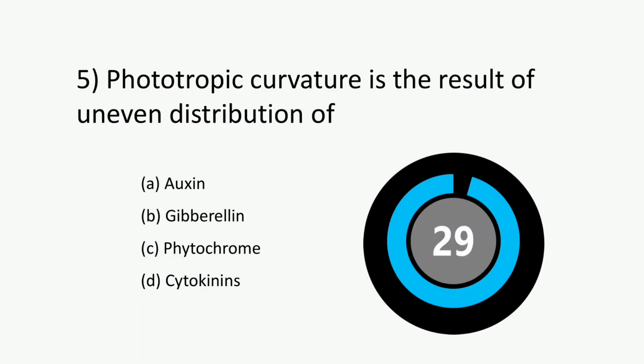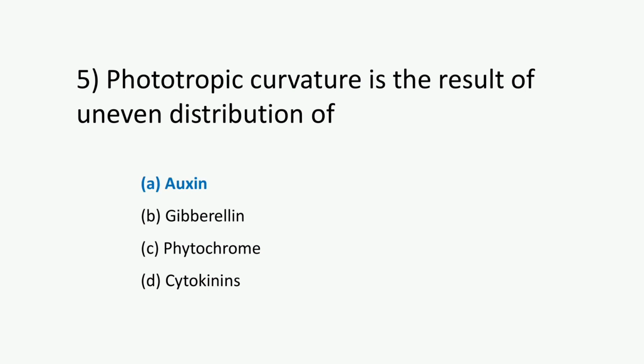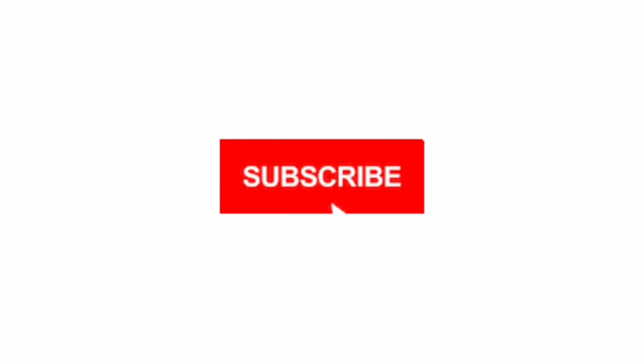Question 5. Phototropic curvature is the result of uneven distribution of. The correct answer is option A. Auxin.